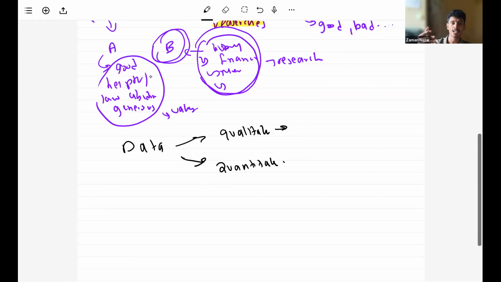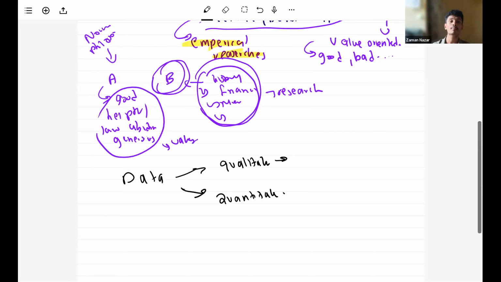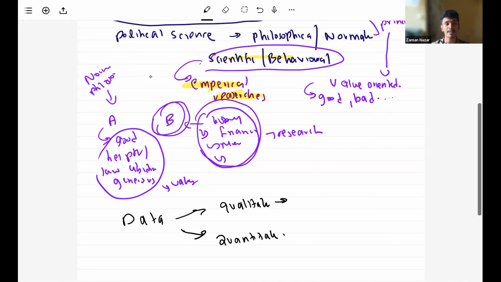For example, there's a politician who is really helpful, so his quality is that he's a helpful politician. Another one is a bad politician, so his quality is bad. That is what is meant by qualitative. Based on quality, we are gathering data. Quantity means the number of data we are gathering, whether around 100 or 1,000 data points. Quantity based. That's the difference between qualitative and quantitative.